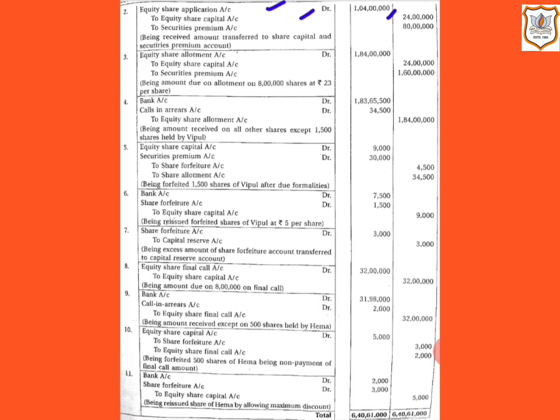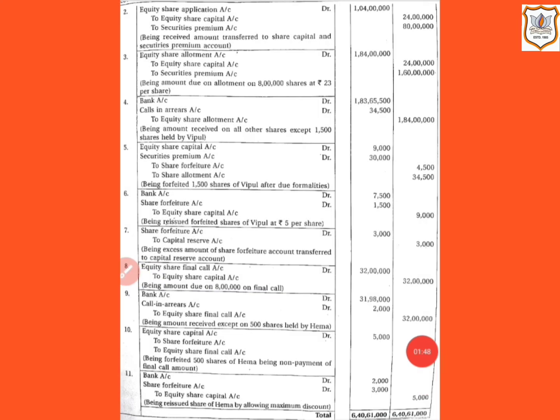Now, securities premium account will be credited with the amount of premium paid with application money, that is rupees 80 lakh. 80 lakh we will get by multiplying 8 lakh with rupees 10, that is the premium per share at the time of application. So 80 lakh will be transferred to securities premium account. Now let us see next journal entry.